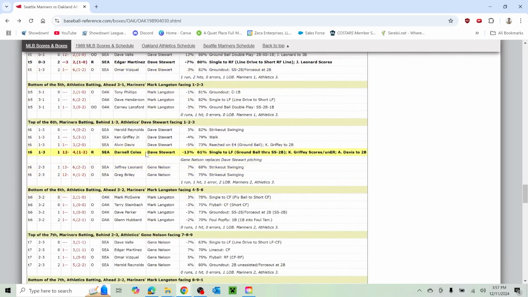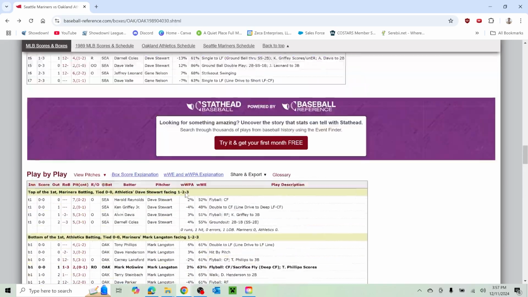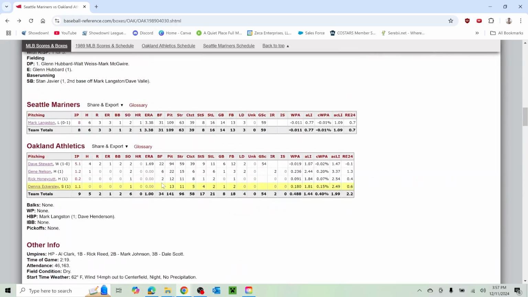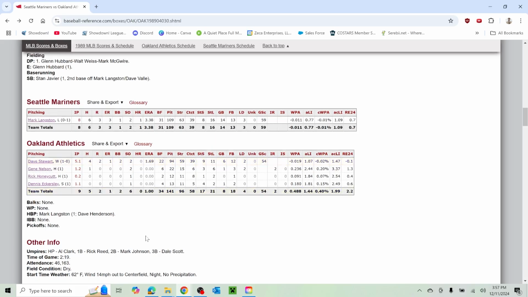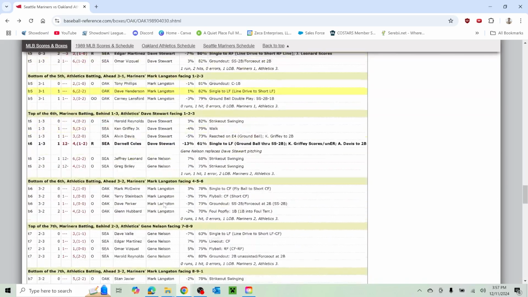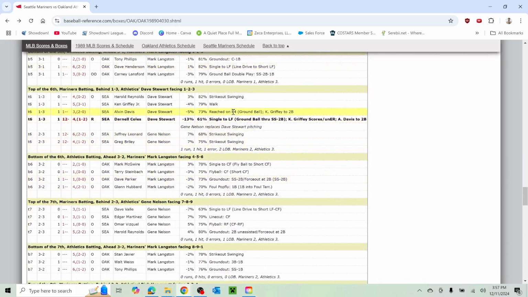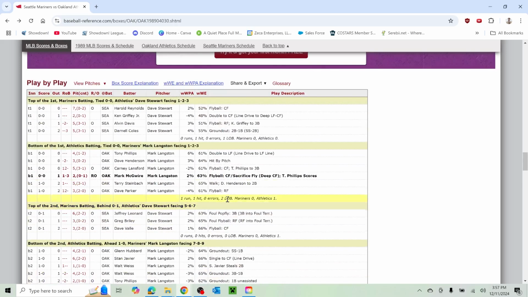And then a Darnell Coles single off of Dave Stewart. So this was an unearned run on Stewart. So it must have been an error. Let's see what that error was. So an E4, who would that have been?